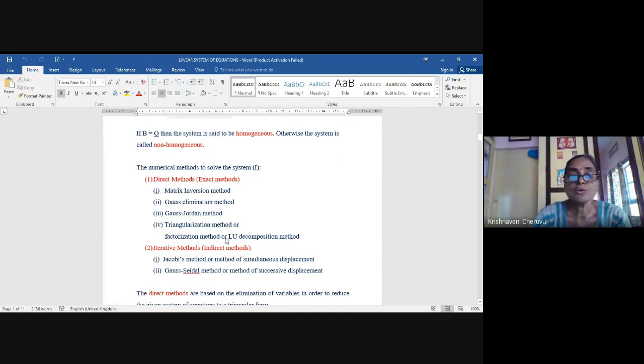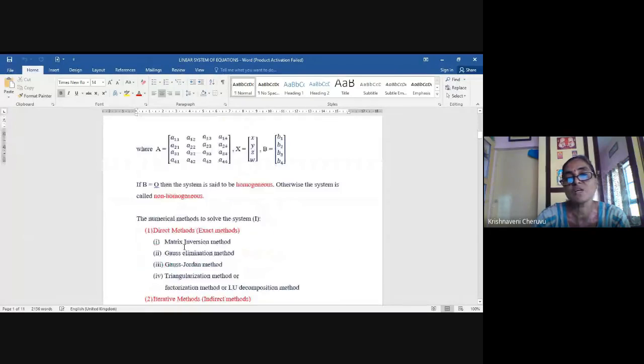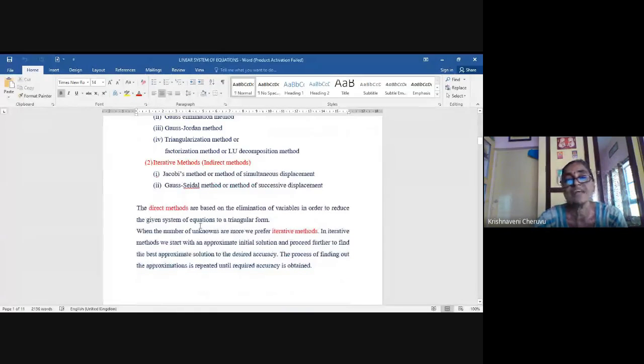Today we are going to discuss the methods of solving these equations using indirect methods, or we can call them iterative methods. Yesterday I explained that in direct methods, we eliminate the unknowns and variables to get the exact solutions.